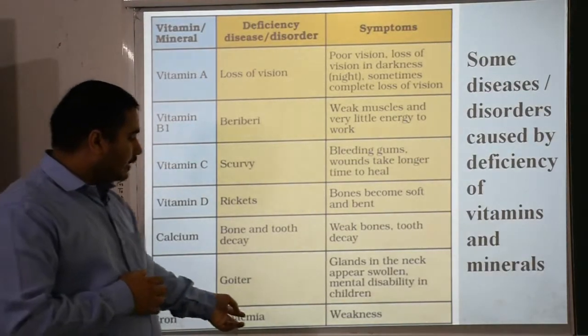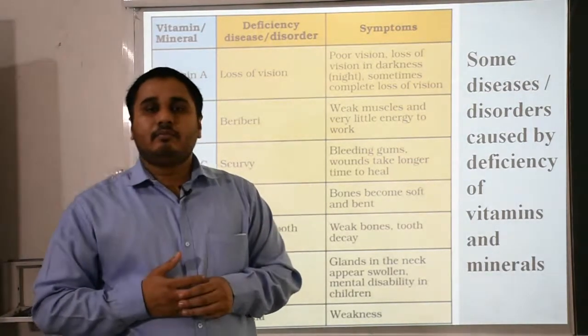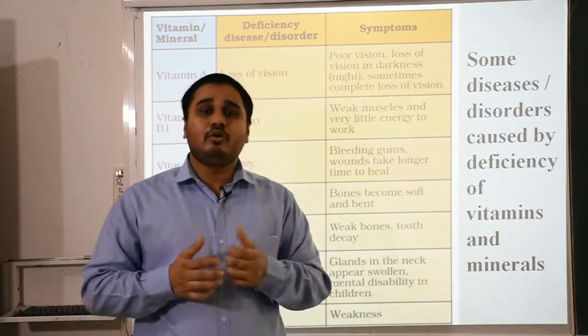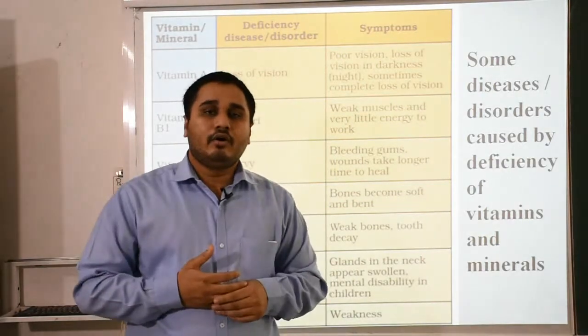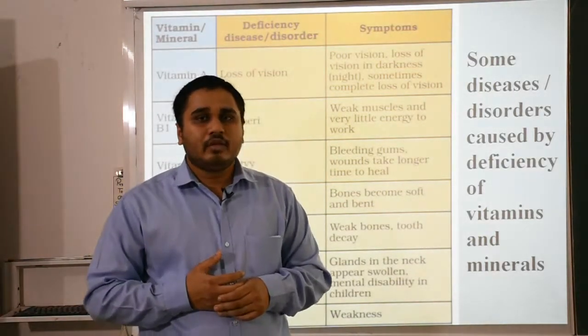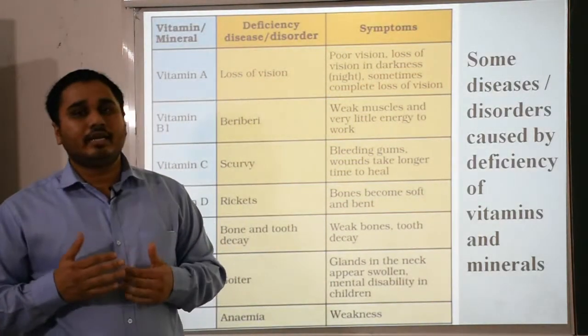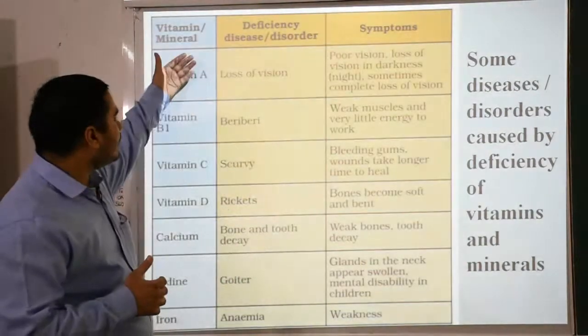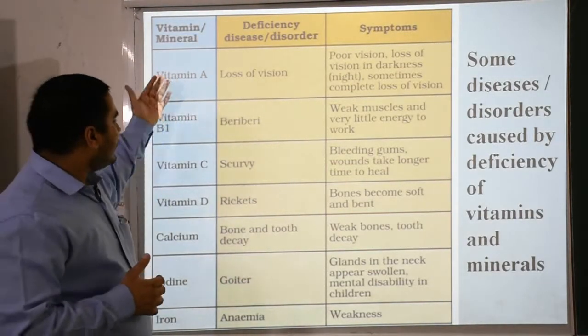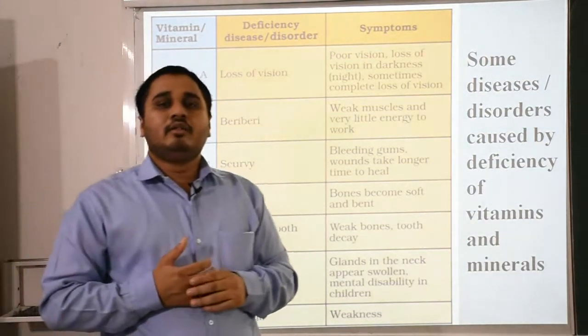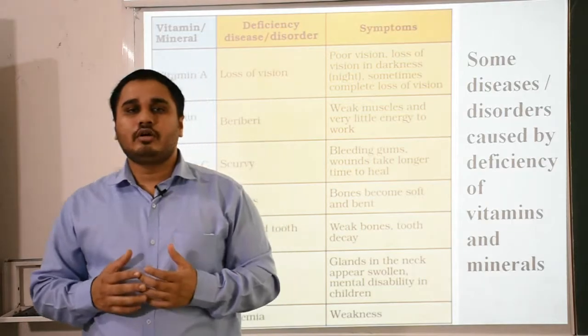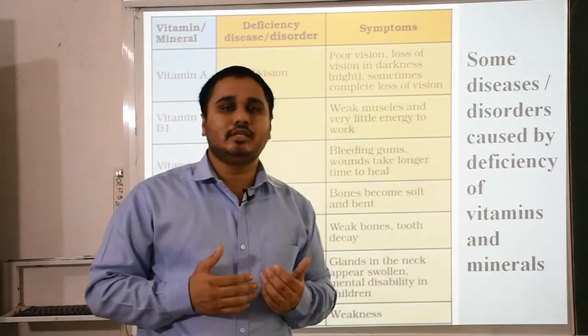Then iron, anemia, weakness, that is blood loss or sometimes a low blood problem also. Then we have to take units of blood per day or in a week at the hospital. So these are some problems which come in your life daily. If you are not aware of these vitamins A, B, C, D and also B complex, then you have to consult your doctor for proper deficiency disease syndromes.